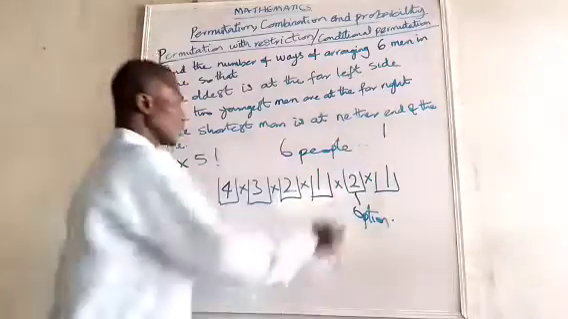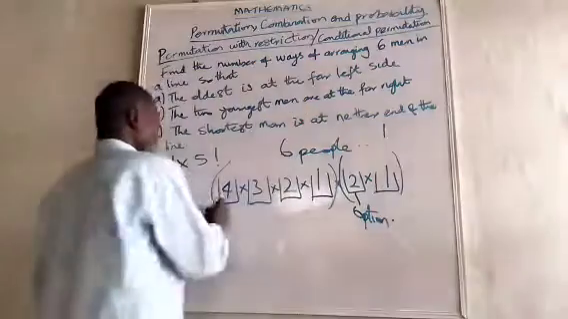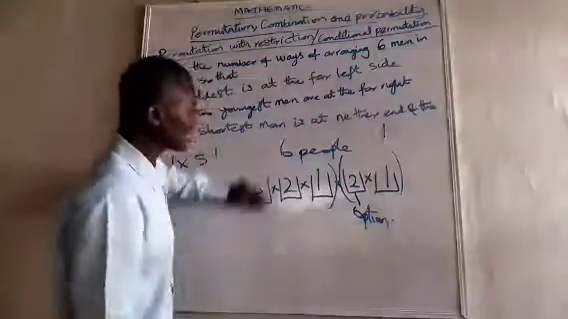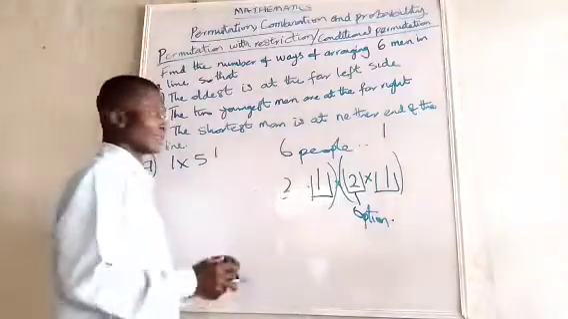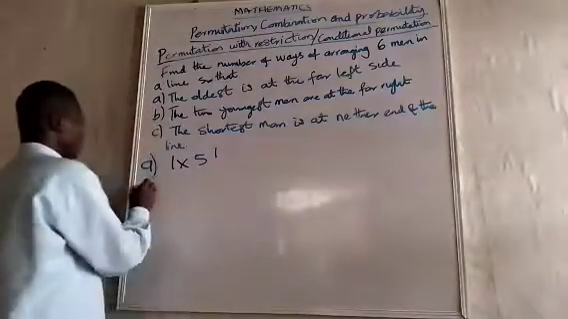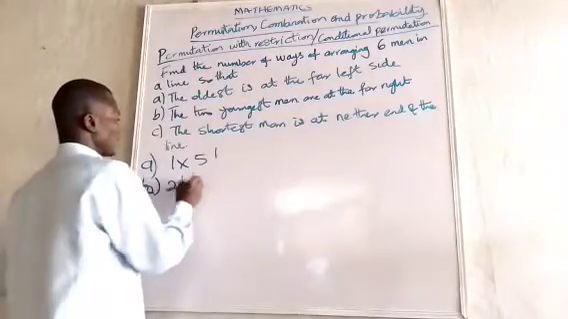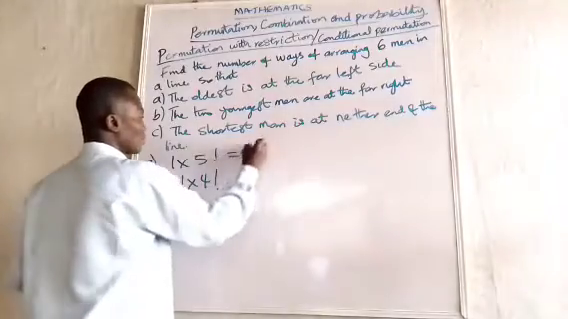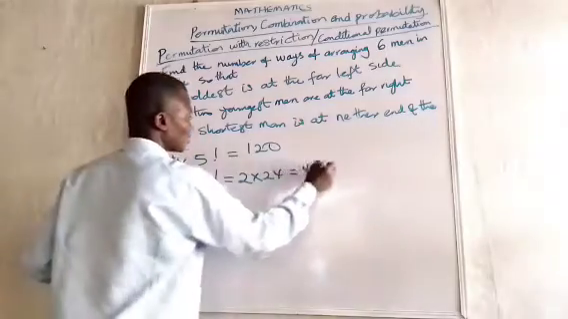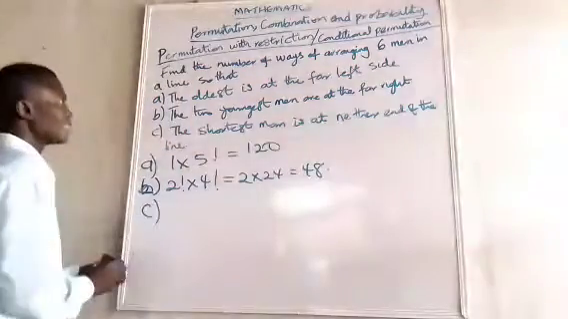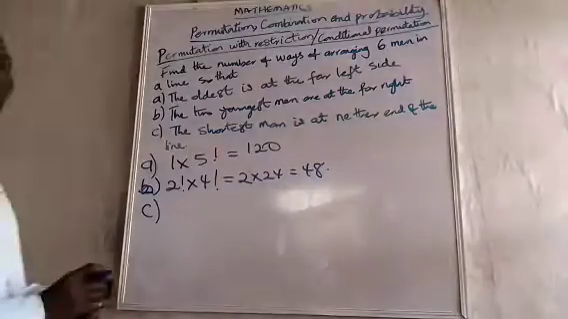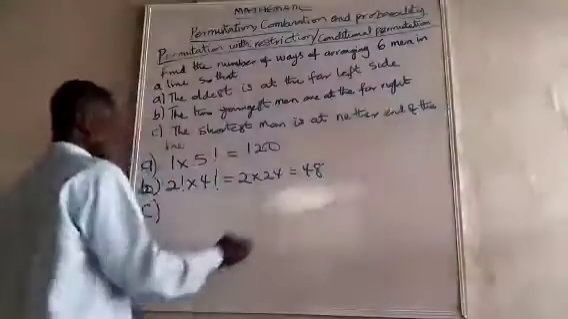So what does that mean? This one is 2 factorial, and this one is 4 factorial. So for the second one, you can see I'm not just writing factorial, I'm explaining it. So it is very easy for us to handle it. So this one is going to be 2 factorial times 4 factorial. This one is 120. This one is 2 times 24. This one is 48. Now see, it says the shortest man is at neither end of the line. It's at neither end of the line. So once again, I have 6 people.